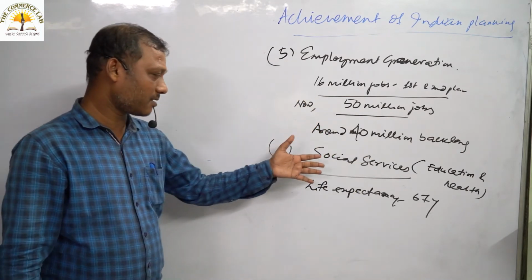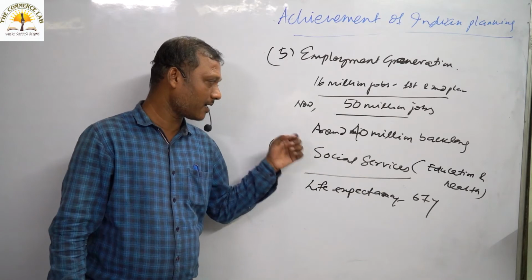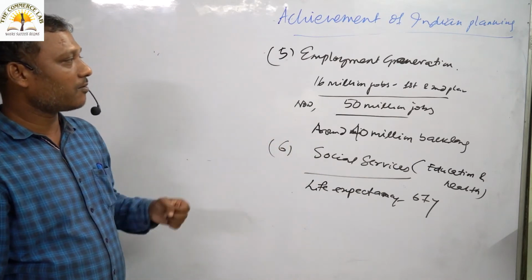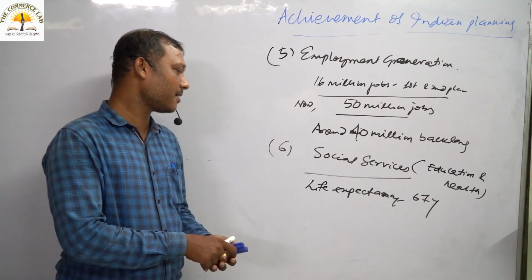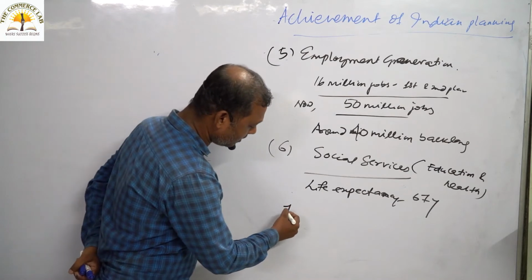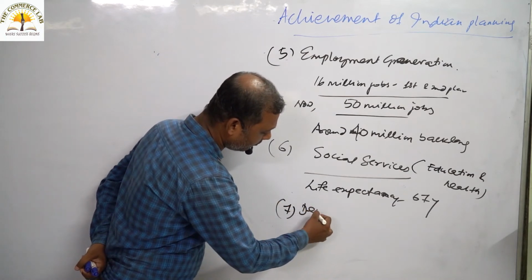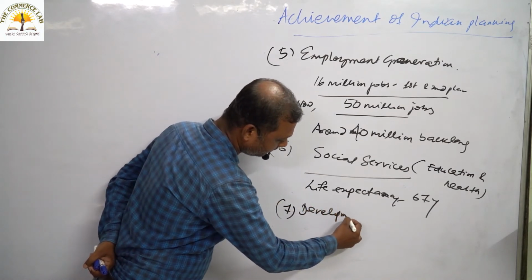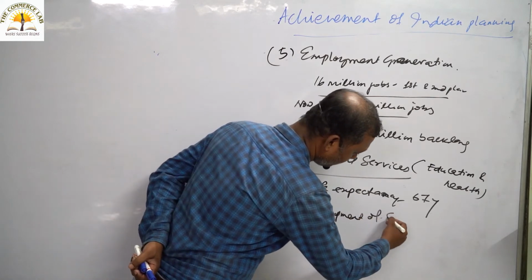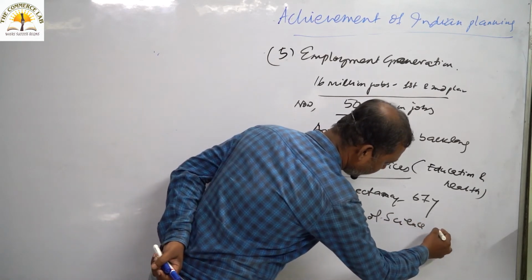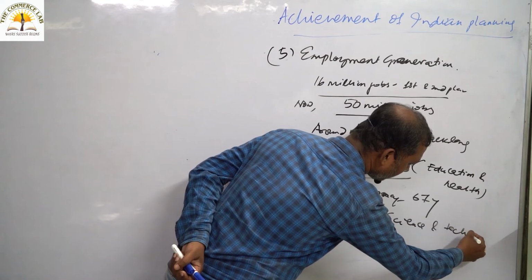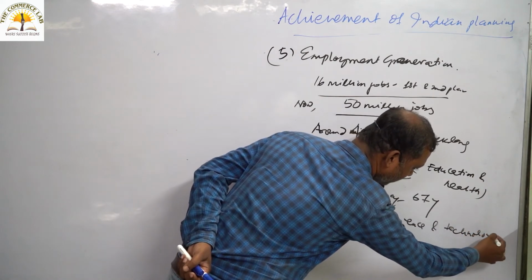So we have just put our discussion of social services. We have discussed employment generation. We will also focus on discussion about the development of science and technology.